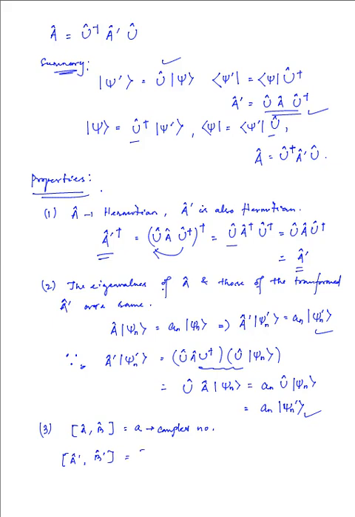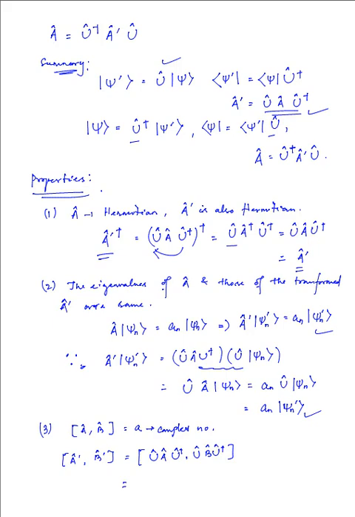Then we have all the unitary cases over here, that is the unitary transformation of A and the unitary transformation of B for B primed, and that is going to give us this, which will be written in this form.